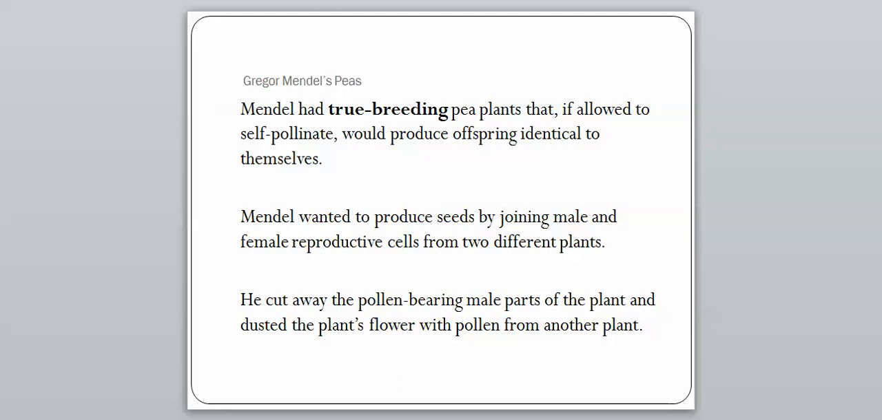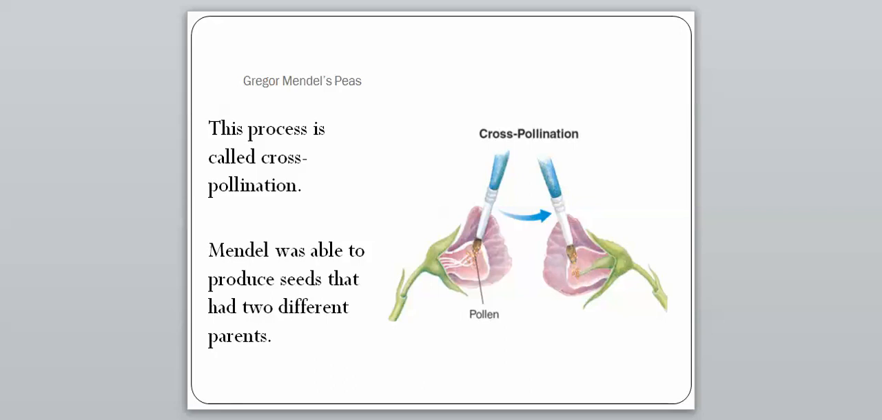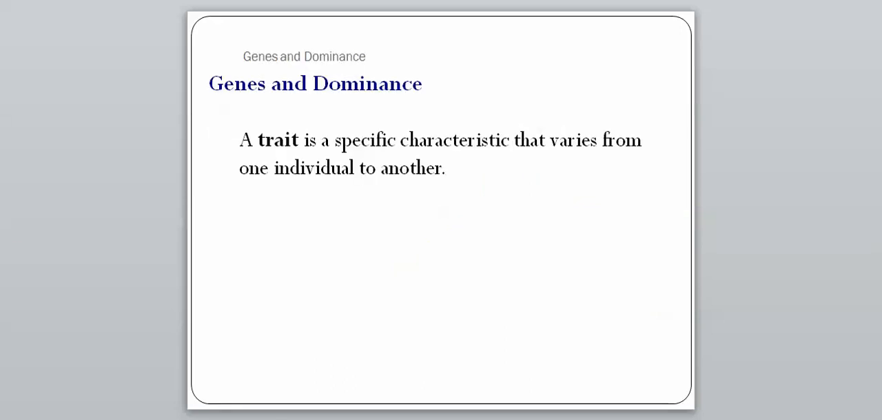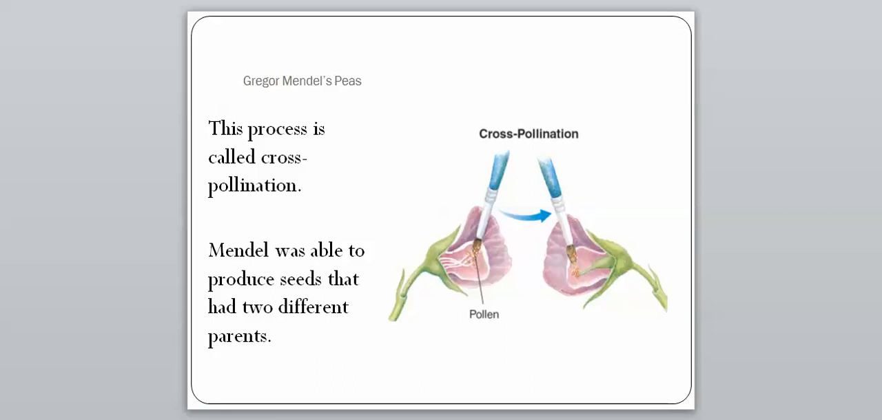And so this process is called cross-pollination. So you can see here, he's taking the pollen from one plant and putting it on the egg of another plant. So he was able to produce seeds that had two different parents. And this is going to be very important here. So cross-pollination is going to be another important factor. And so that was all the work that Mendel did.